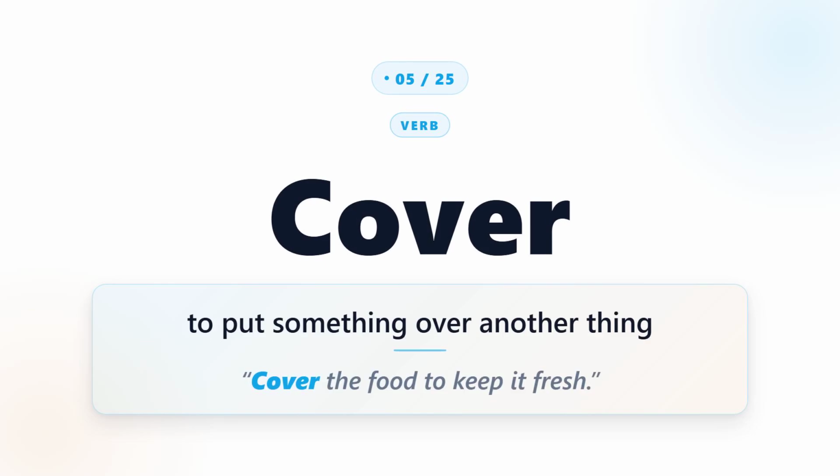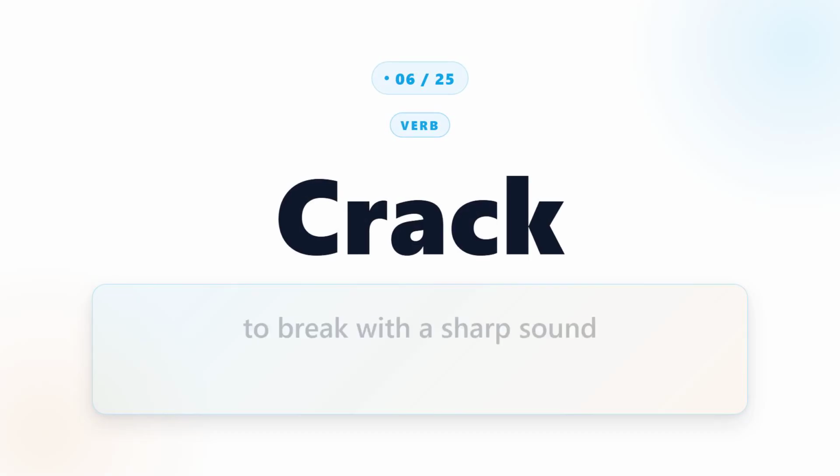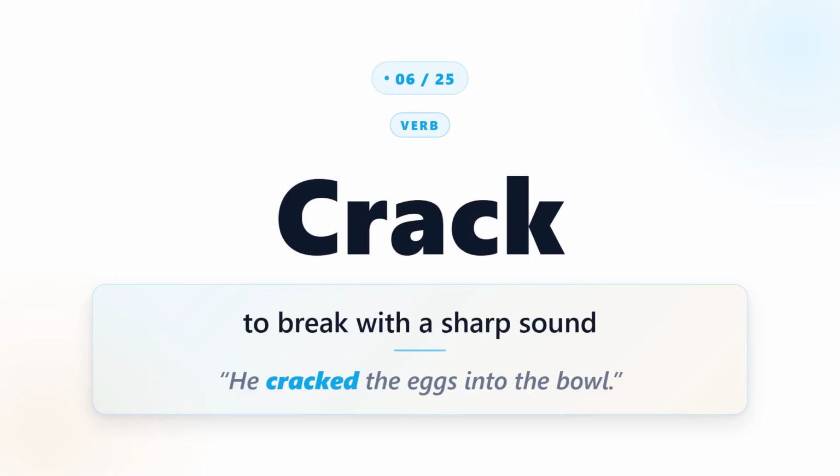Cover. Cover means to put something over another thing. For example, cover the food to keep it fresh. Crack. Crack means to break with a sharp sound. For example, he cracked the eggs into the bowl.